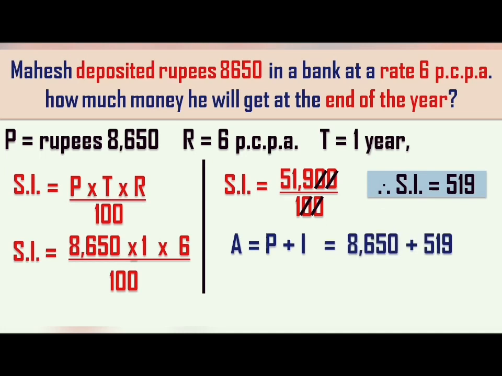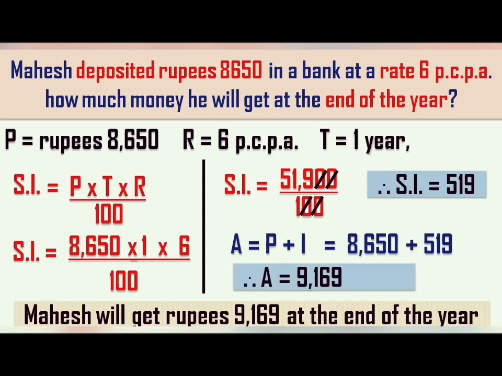Now I have both the terms. We have principal as 8650 and interest as 519, and the moment you add them, we get the answer 9,169. And do not forget to write the final answer the way I have written at the end of the slide. Okay, Mahesh will get rupees 9,169 at the end of the year, and bingo, we got the answer.